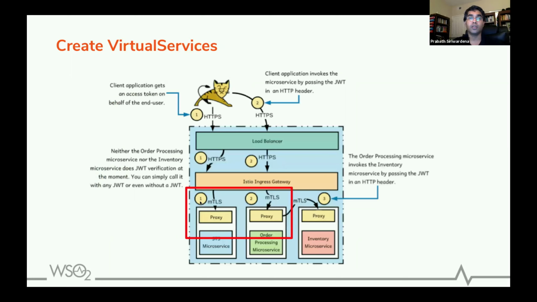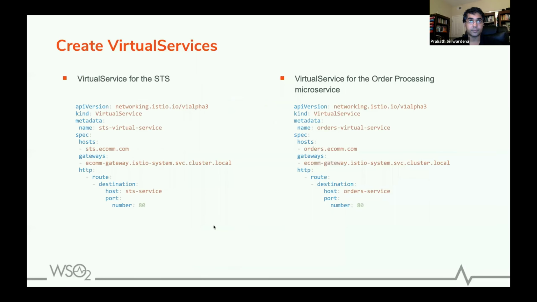Now we need to make the MTLS communication strict for all the communications in our service mesh deployment, right? So even though auto MTLS is enabled by default, it's permissive. That means if one microservice picks to use plain text or HTTP, you can do that. But once we specifically say it's strict, you must use MTLS, then you have no option. So that's what we are going to do next.